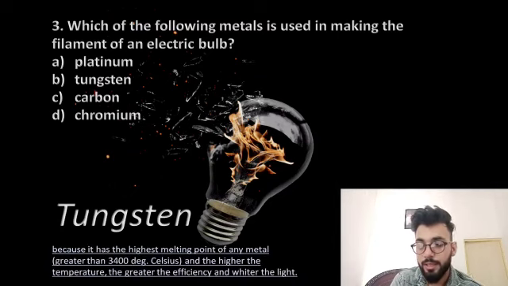Because tungsten has the highest melting point of any metal, that is greater than 3400 degrees Celsius, and the higher the temperature, the greater the efficiency and white the light is. Because if the light is not very bright, it is going to be less sold, right? And we won't purchase less because we need something which is bright. Okay, so let's move to fourth question.